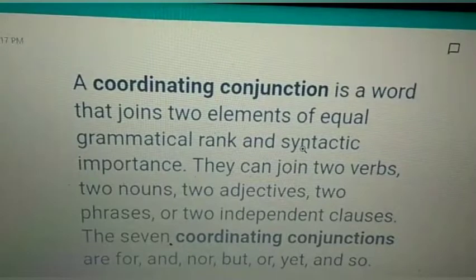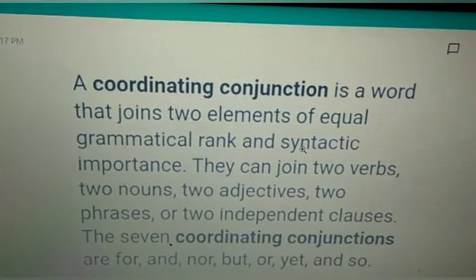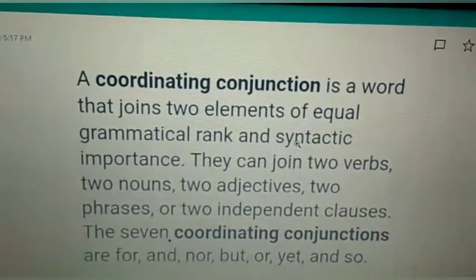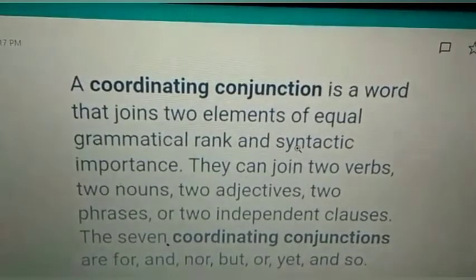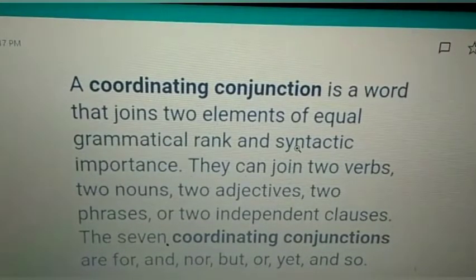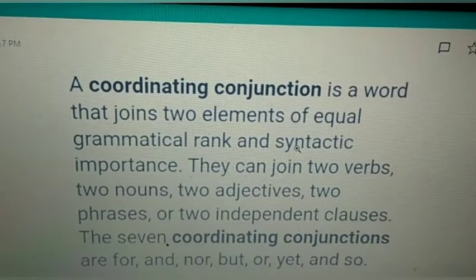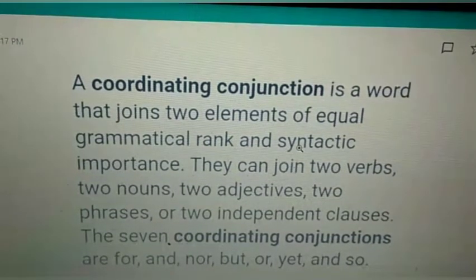What do you mean by a coordinating conjunction? A coordinating conjunction is a word that joins two elements of equal grammatical rank and syntactic importance. They can join two verbs, two nouns, two adjectives, two phrases, or two independent clauses or subordinating clauses.